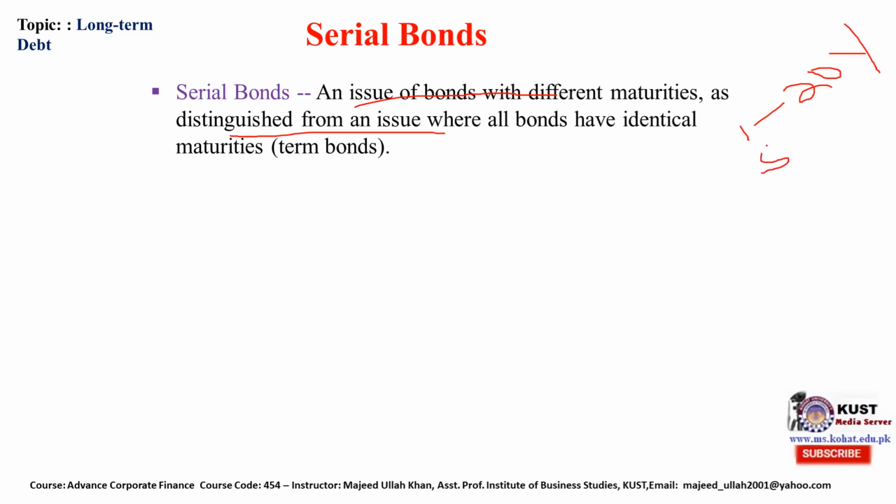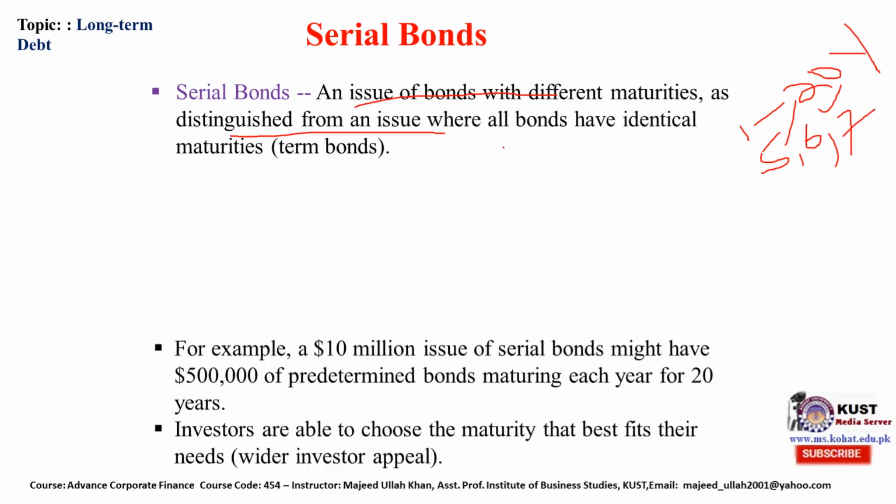If you want to buy a 5-year maturity, they will give you. If you want a 6-year maturity bond, you can purchase. If 7-year maturity, you can purchase. 10-year maturity bond, you can purchase. So these are serial bonds.